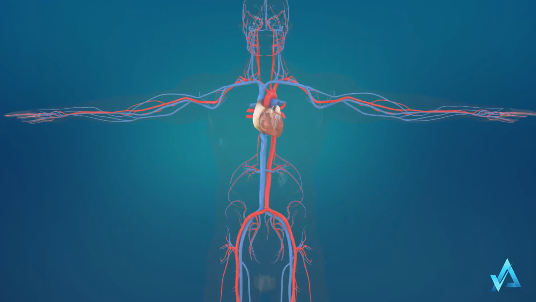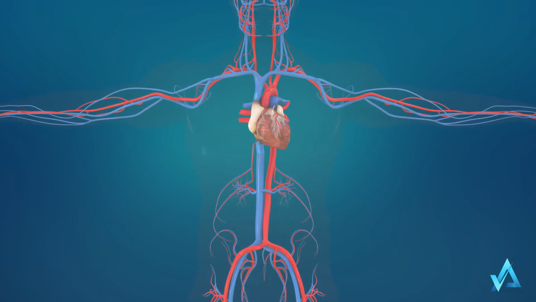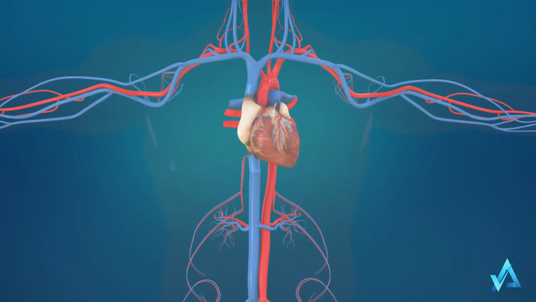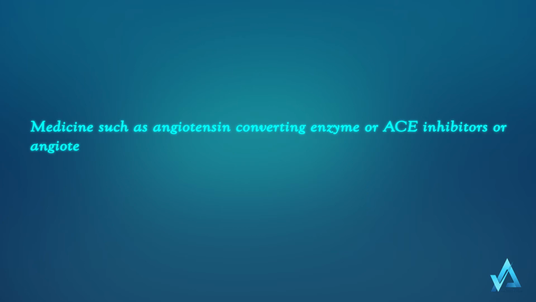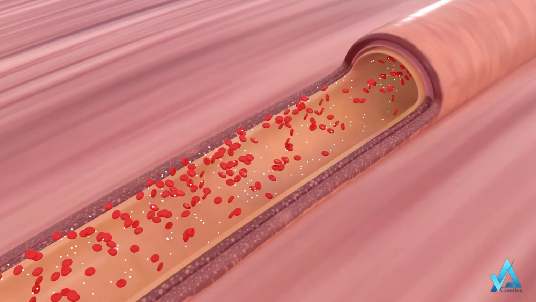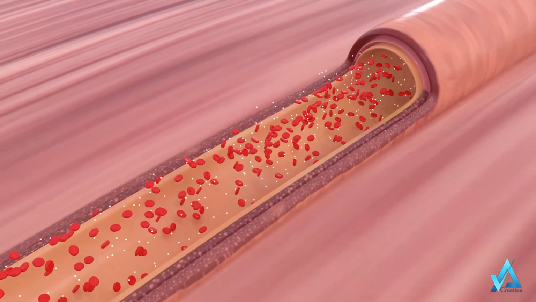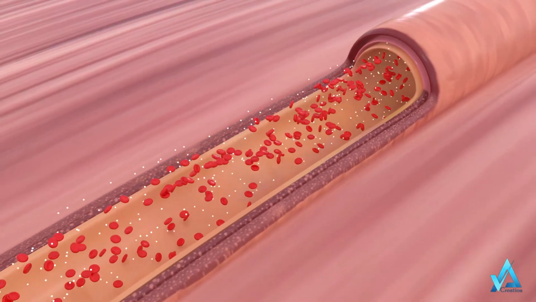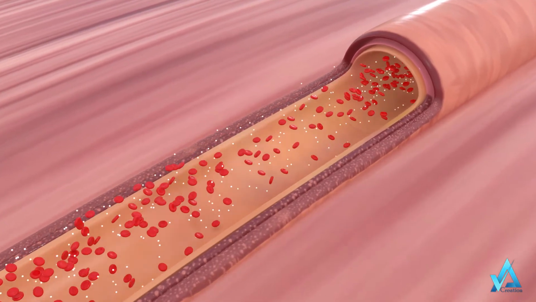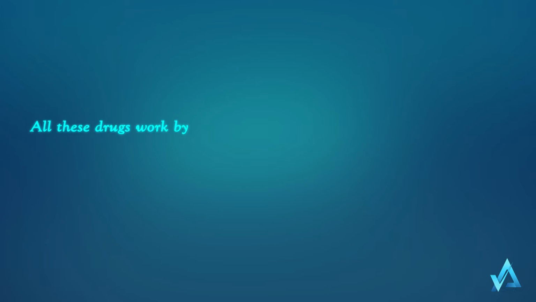You may also receive drugs called beta blockers that help lower your heart rate and blood pressure. Medicines such as angiotensin converting enzyme or ACE inhibitors or angiotensin receptor blockers and calcium channel blocker also work to lower your blood pressure if needed. And you may also be prescribed some medicine to lower the cholesterol level or your lipid profile along with the low-fat diet. All these drugs work by reducing the amount of cholesterol made in your liver.